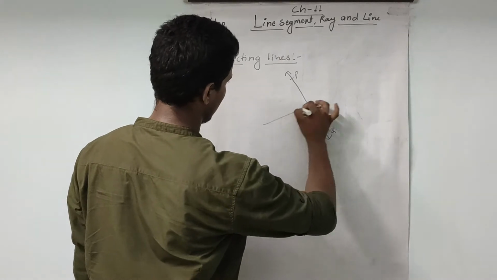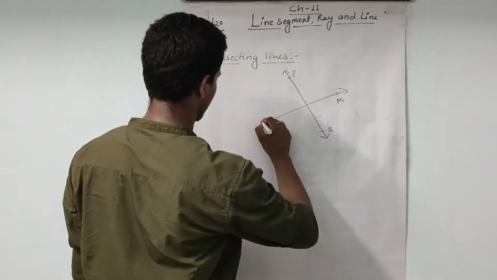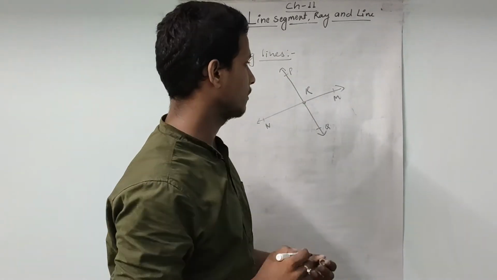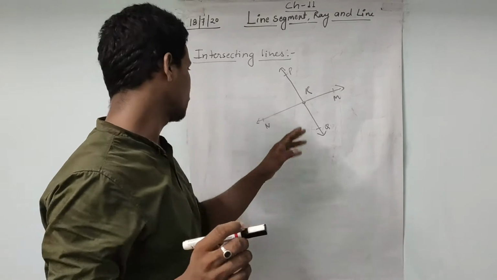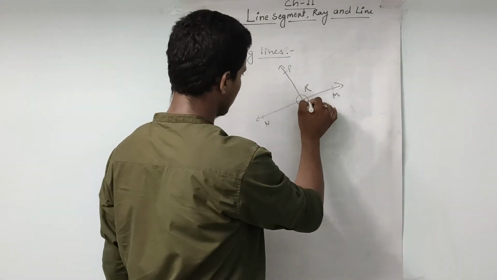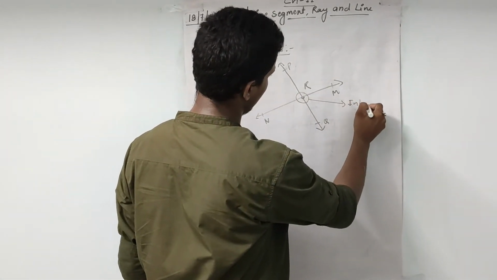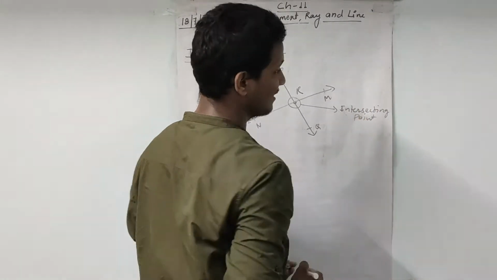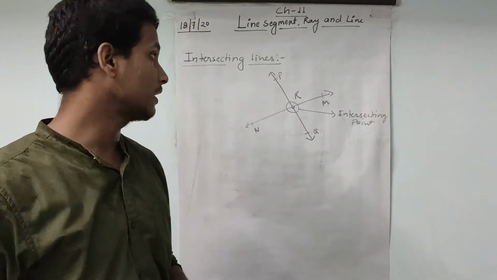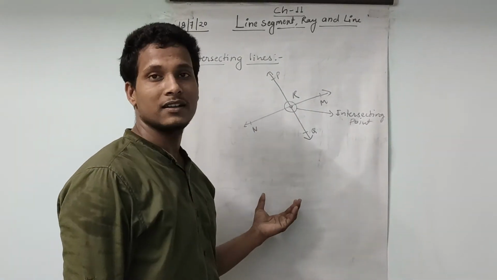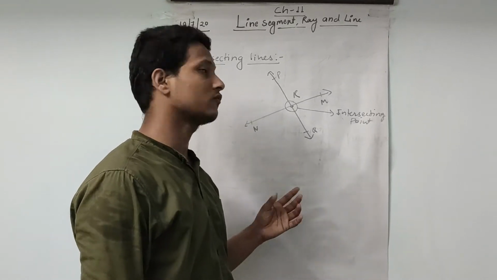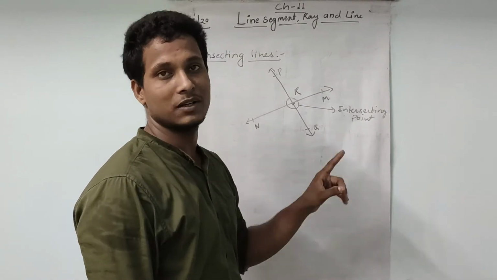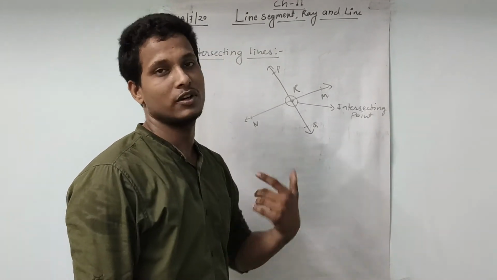PQ is one line, then another line is MN, and they have one point R in common. This point is called the intersecting point. If two lines have one point in common, then these two lines are called intersecting lines, and that particular point is called the intersecting point.